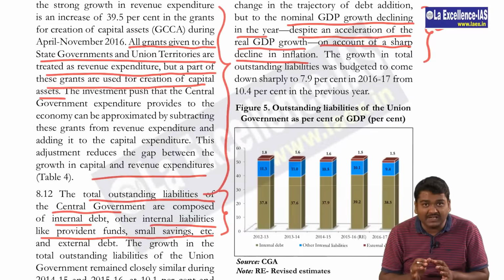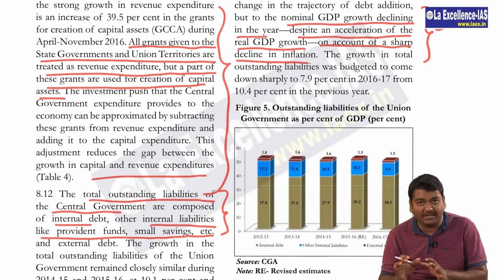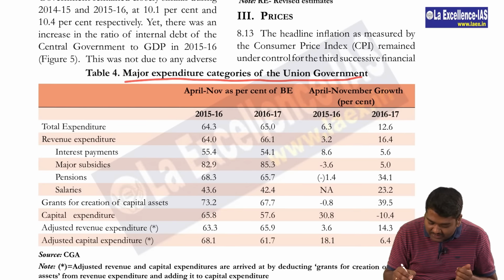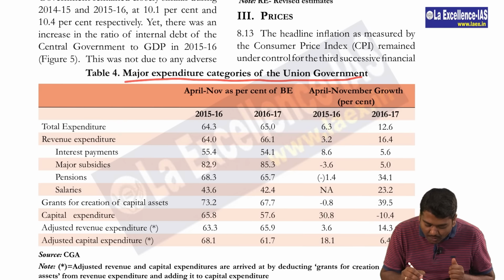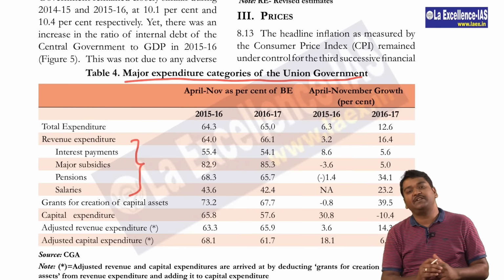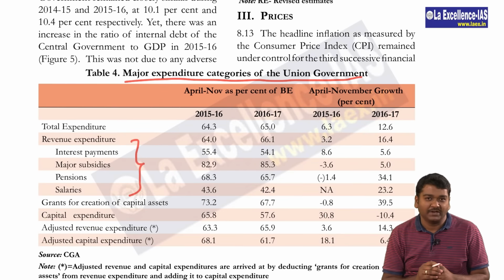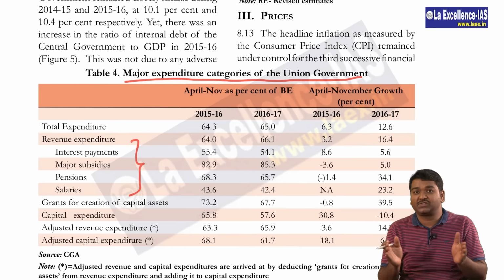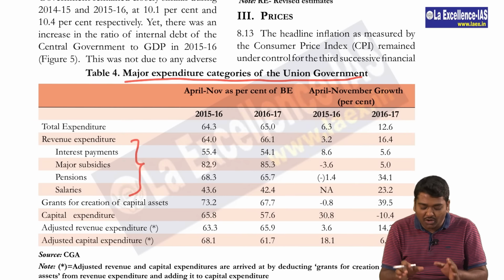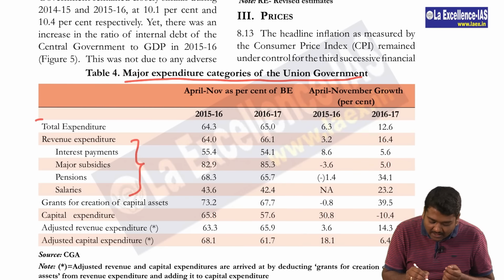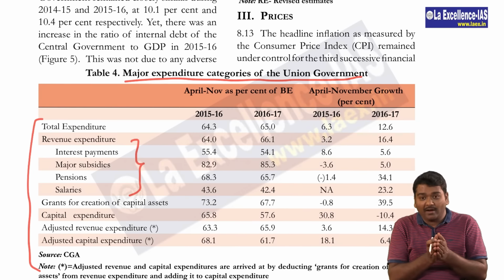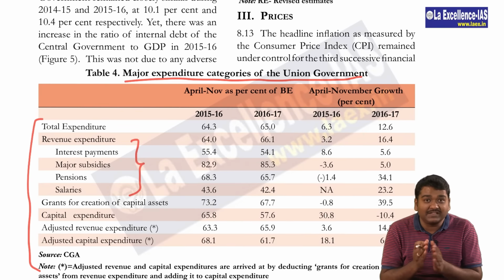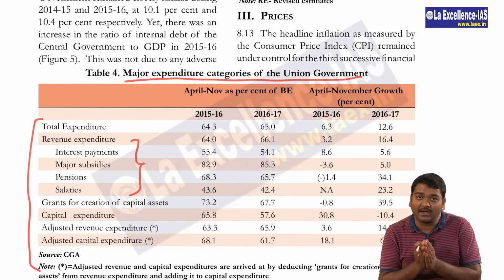Then can you see the table in the same page where they actually focus on the major expenditure categories of the union government? They may ask you what comes under revenue expenditure and what comes under capital expenditure. These type of questions are already seen. I would suggest you to go through these topics and tables carefully. You need not look at the numbers, only look at the headings and see where what type of expenditure is usually seen. Fine. Now let's move to the next important topic in the book.